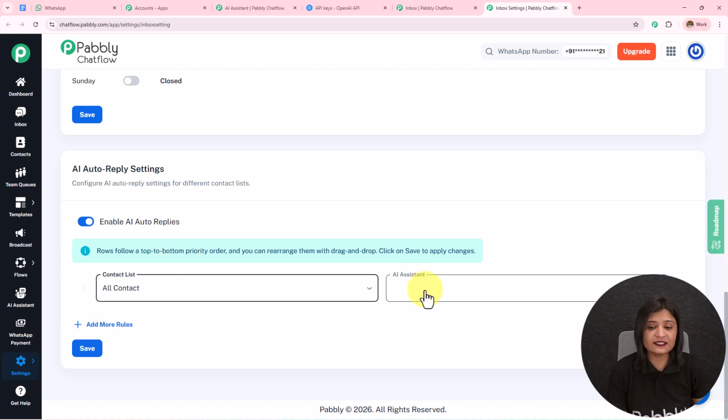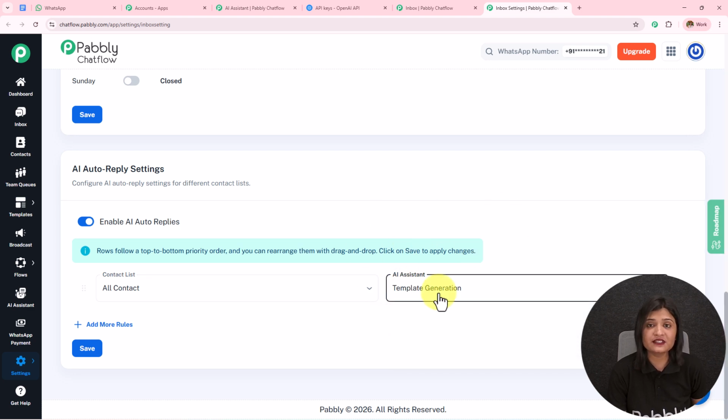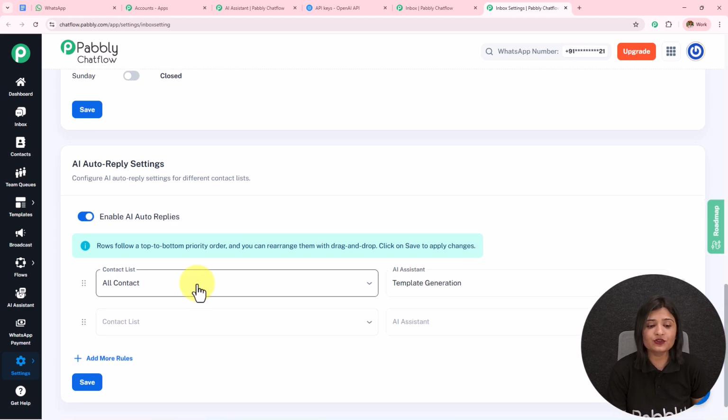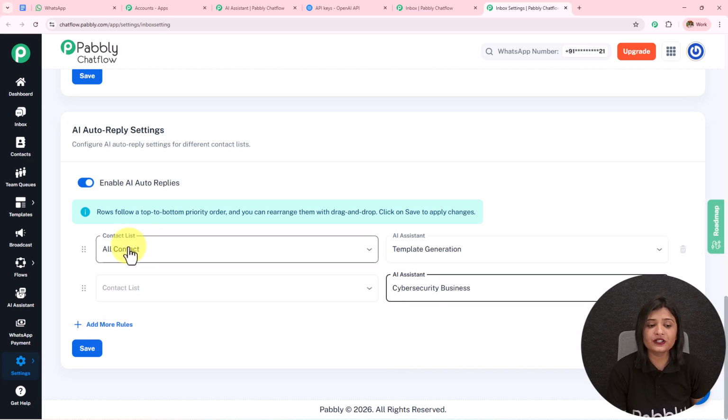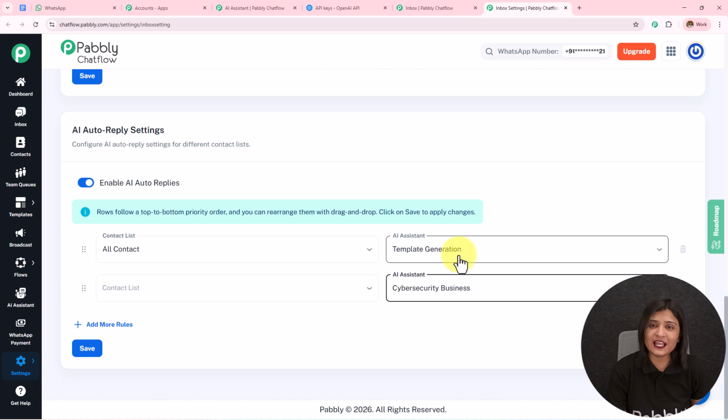You have to select the list and then assign any AI assistant to the selected list, or you can add more rules, select another list and assign another AI assistant to that list, or you can select all the contacts and assign another AI assistant to all the contacts. Simply save these rules, and then your AI assistant will be assigned to the particular list of contacts or to all the contacts according to the rules which you have set here.